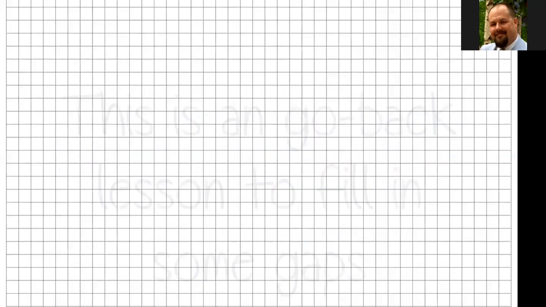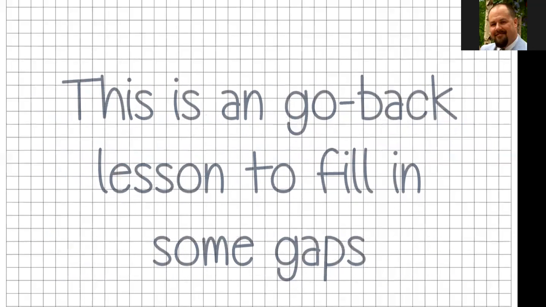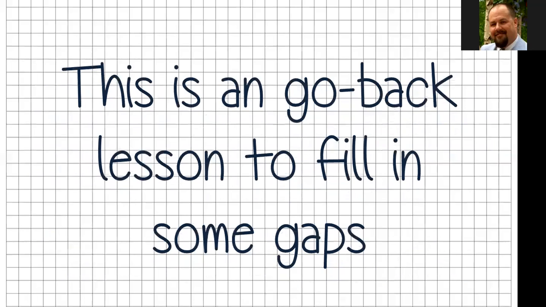So we are looking now at a go back lesson. This is something that is not going to follow that same progression of what we've been doing, but we're going to go back to fill in some of the gaps that you might have had from some of the work. Now, if you say, oh, I'm above this, I don't need it, well, okay, then you can skip this video. But it's a good idea to go back and review to make sure you know this well. These are skills that are on the test. You need to know how to do these skills. You need to know how to do what we're talking about, because it comes in play in a lot of different areas. And I'll be talking about that over the next couple of lessons, how it does.